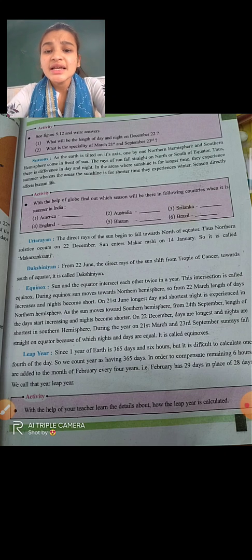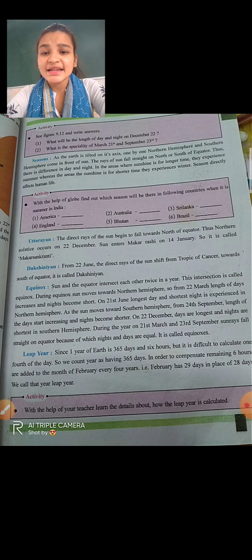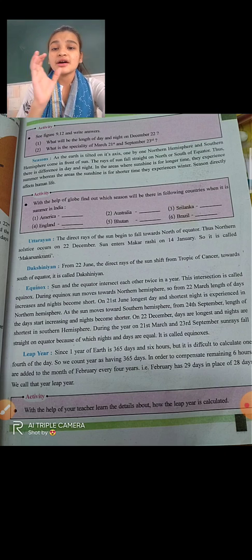Right? In the areas where sunshine is for a longer time, they experience summer, whereas the areas where it is for a shorter time experience winter. Seasons directly affect human life. So like this, the earth affects the seasons, and it always affects our human life.